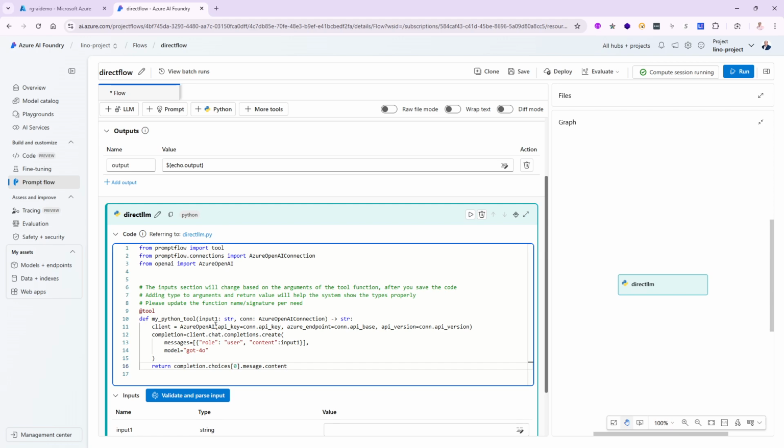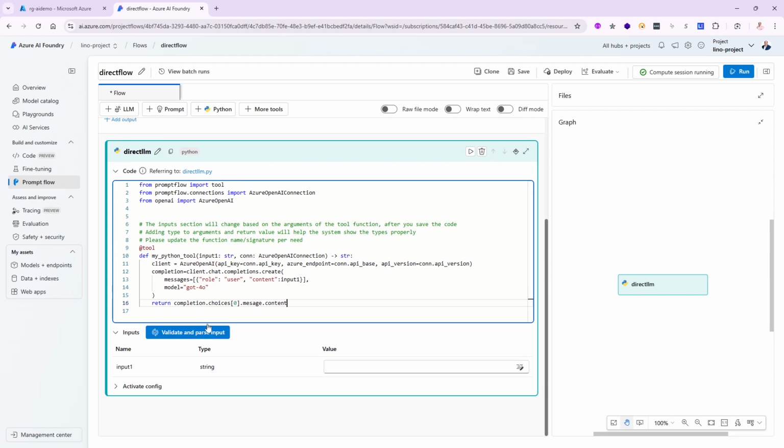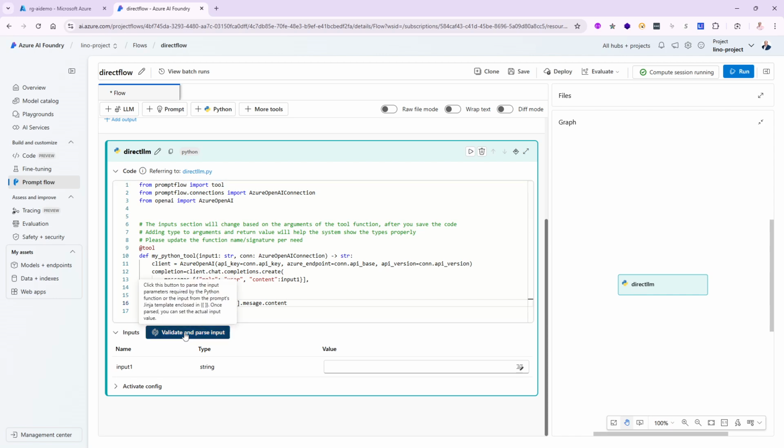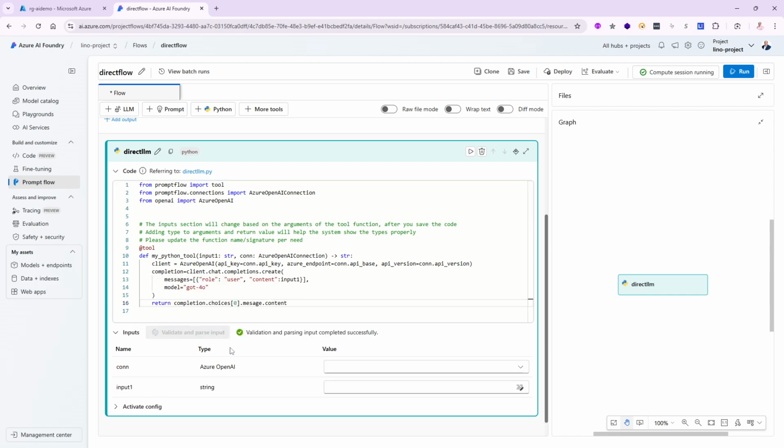So the function will take two different things, alrighty? The input, which is the question itself, and then the connection in here. So look what happens at the bottom when I say validate and parse. It's not going to be only input one. So say validated. We'll see that I have a second parameter being passed in here. So hopefully this will be good. Yep, they are both in here.